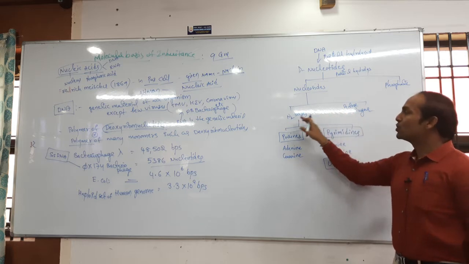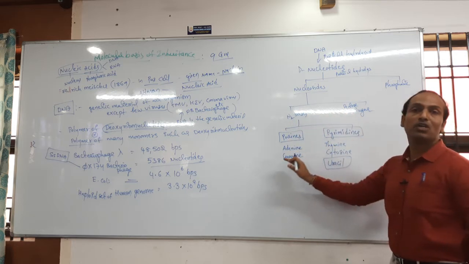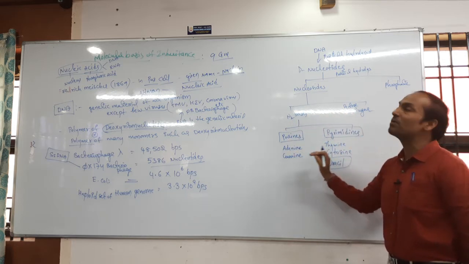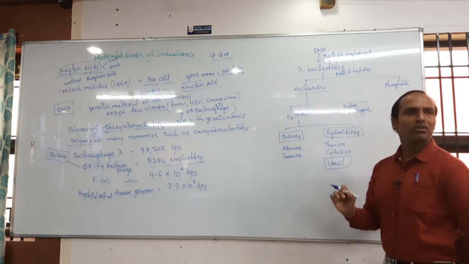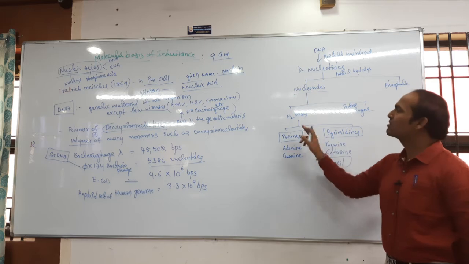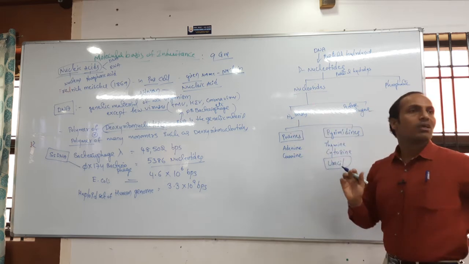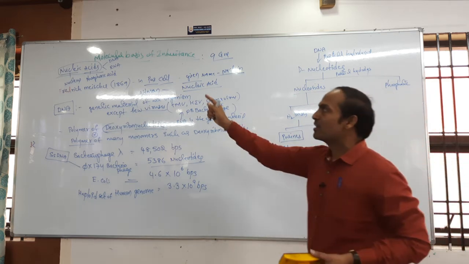Next, nucleosides have only two components: nitrogenous base and pentose sugar. Nitrogenous bases are divided into two types, purines and pyrimidines. Later we can discuss every concept in detail. We will go into each concept in detail, starting first with the nitrogen bases. Understood students? Okay? Is the introduction understood?